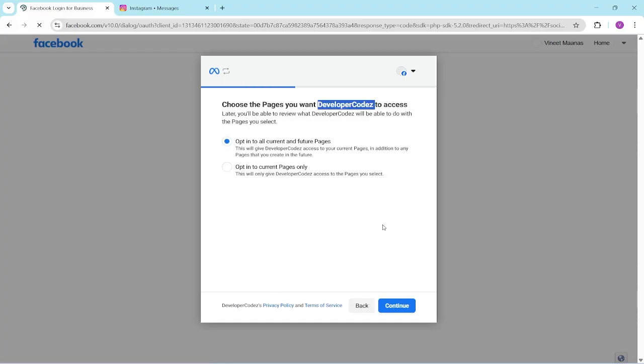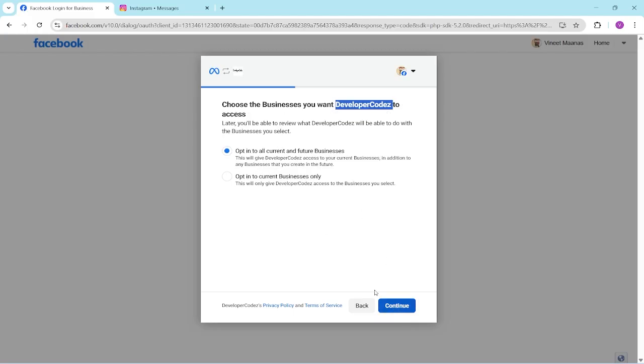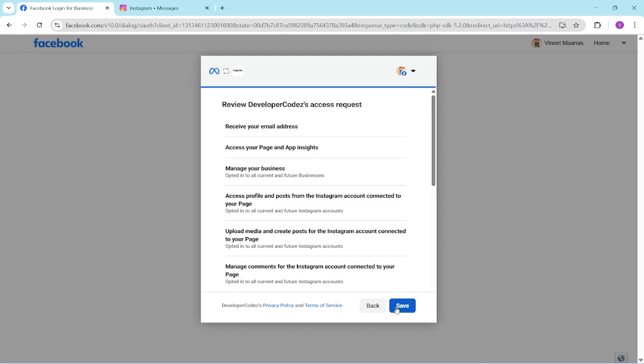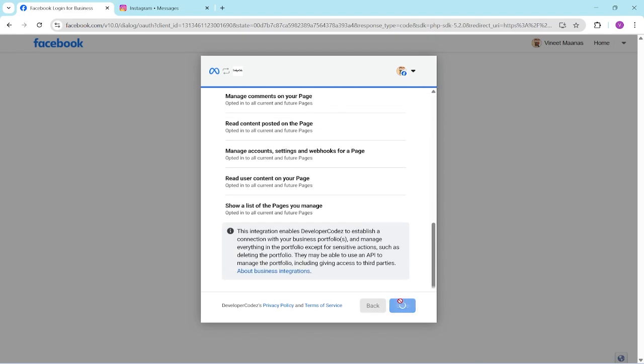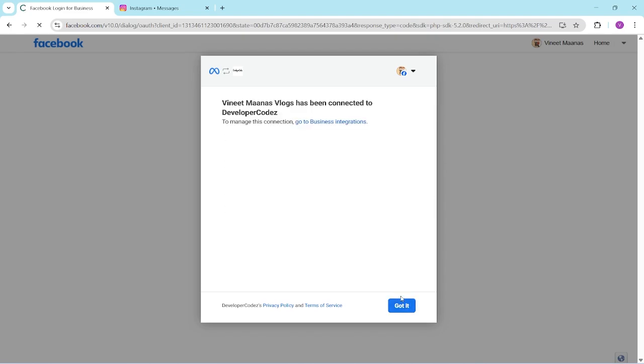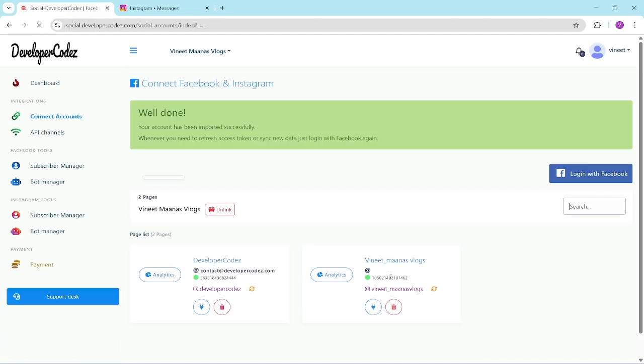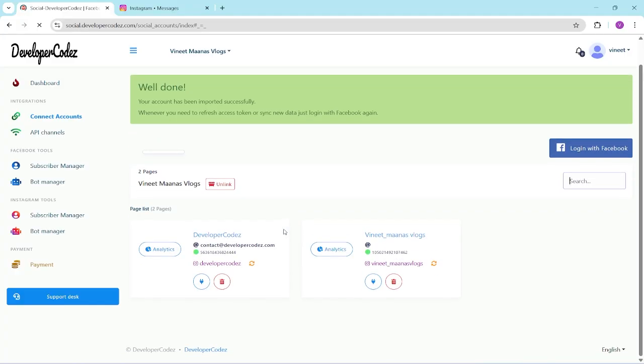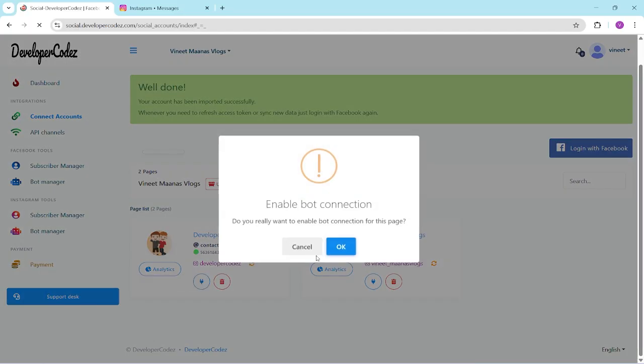Just opt in all current and future pages, continue, and save it. After saving it, it will show us the dashboard with the connected accounts. Now I have two accounts, developer CodeZ and Vineet Manas Vlogs. Currently I'm using developer CodeZ to show the demo of the trial and the paid version as well. I simply click on enable bot connection.